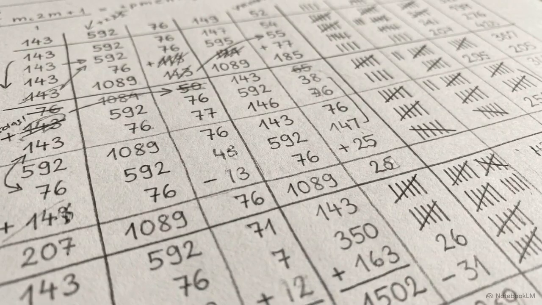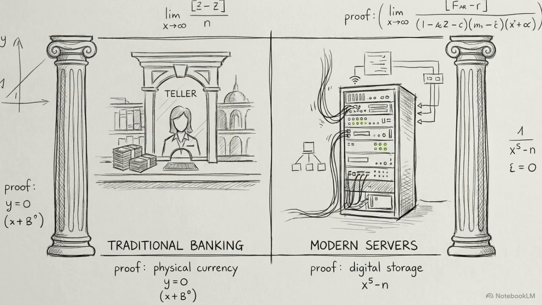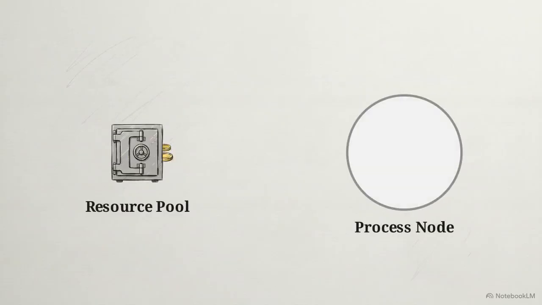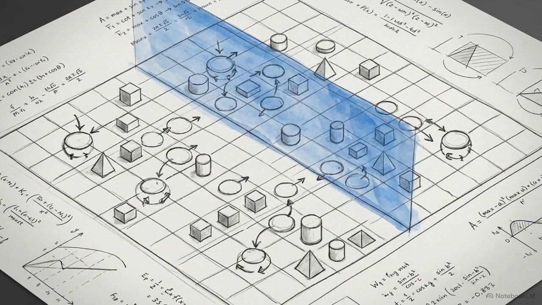This brings us to deadlock avoidance, modeled by the banker's algorithm. The operating system acts as a strict financial institution. It treats system resources like cash, and it will only grant a loan to a process if it can guarantee a safe return on that investment. The operating system evaluates the board to determine if the current allocation constitutes a safe state.